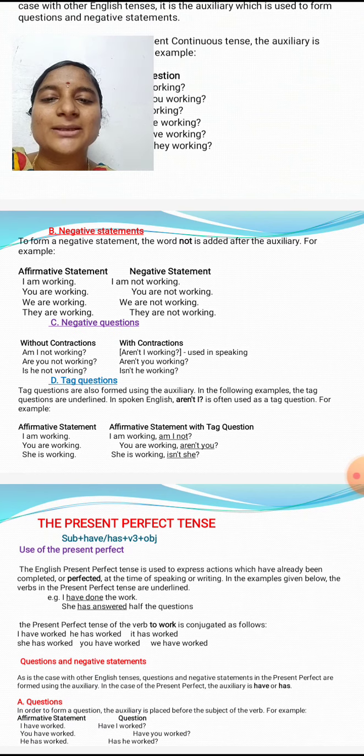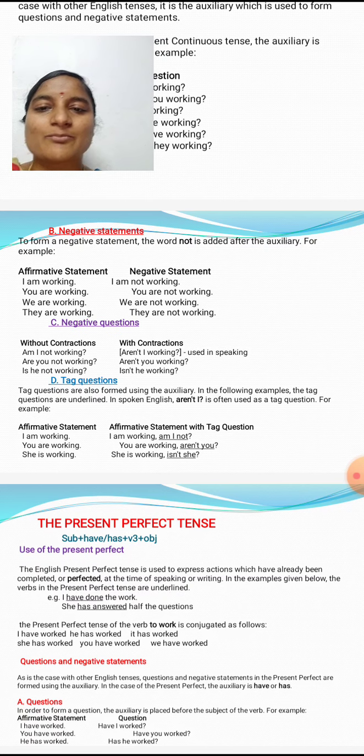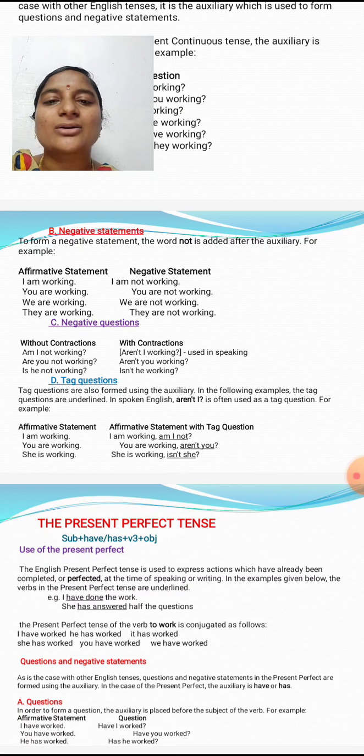So, negative statement: I am not working. I am and working, these are two words. Not is added after the auxiliary verb. So you are working, you are not working. We are working, we are not working. They are working, they are not working. These are some examples of negative statements of the present continuous tense.